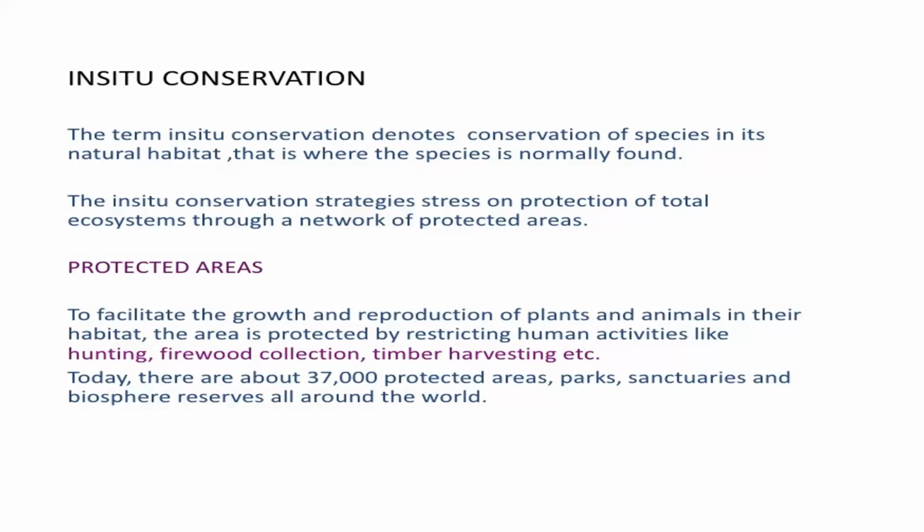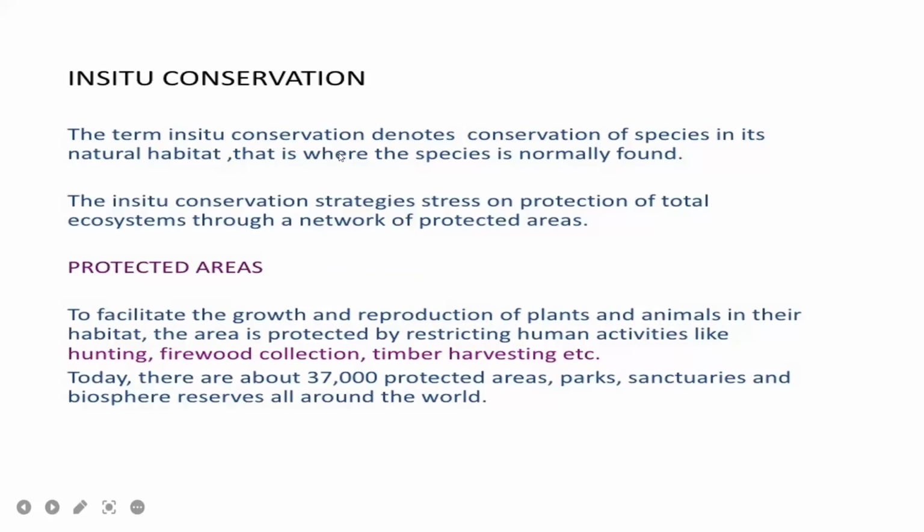So in which area do plants mainly grow? In forest, okay? Animals are also present in forests and also zoos. So here they are growing in their natural habitats only.